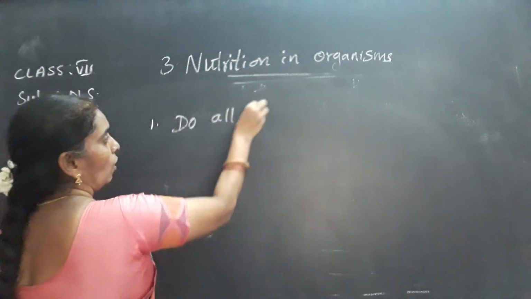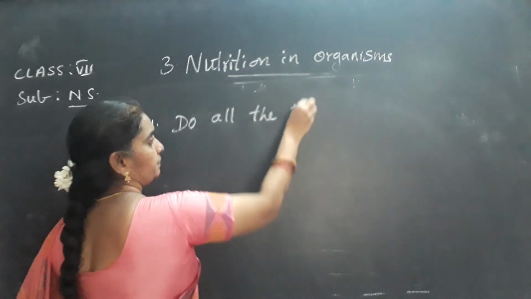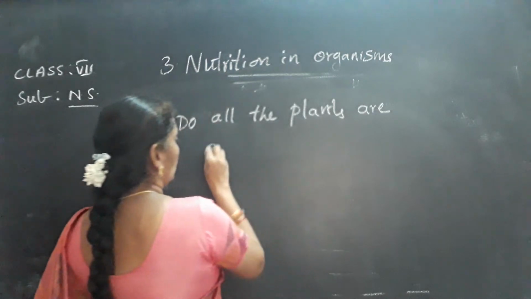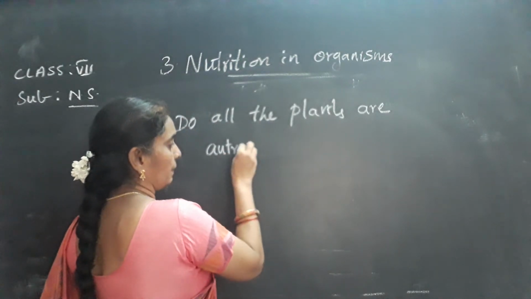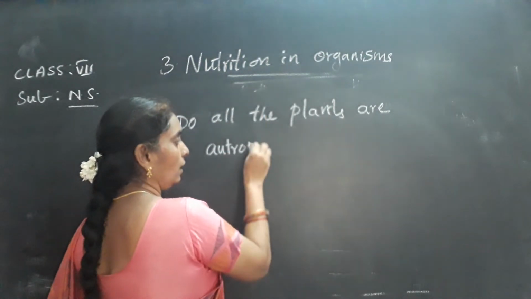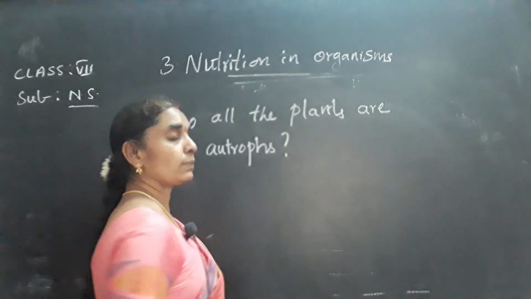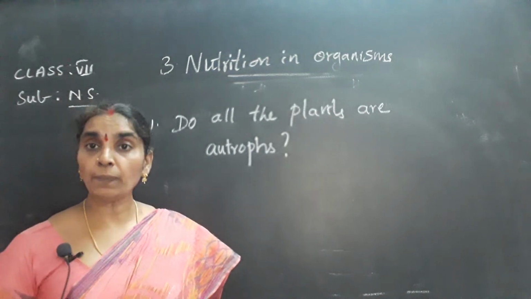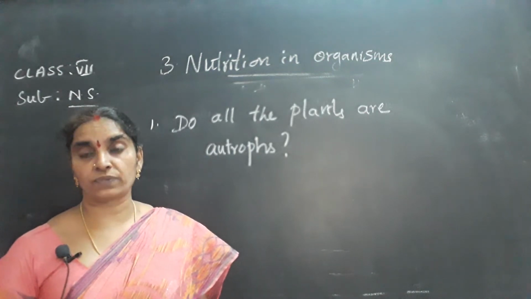Do all the plants are autotrophs? Autotrophs means they prepare their food by themselves or not. For this question, I say that it is no. No, all plants are not autotrophs.